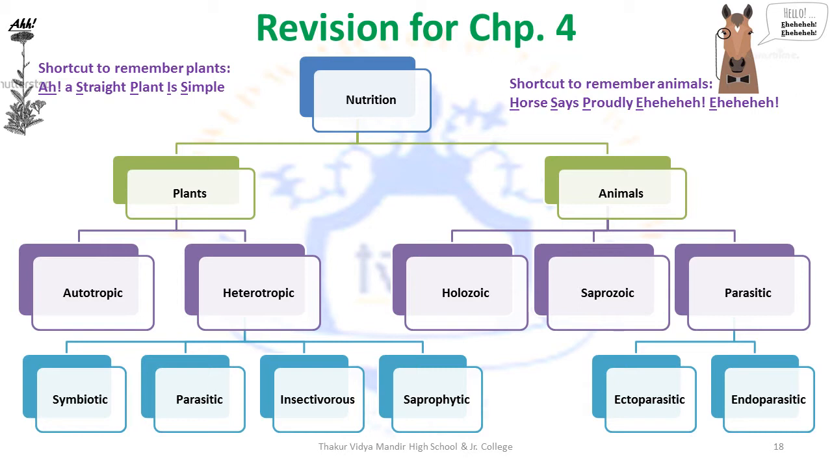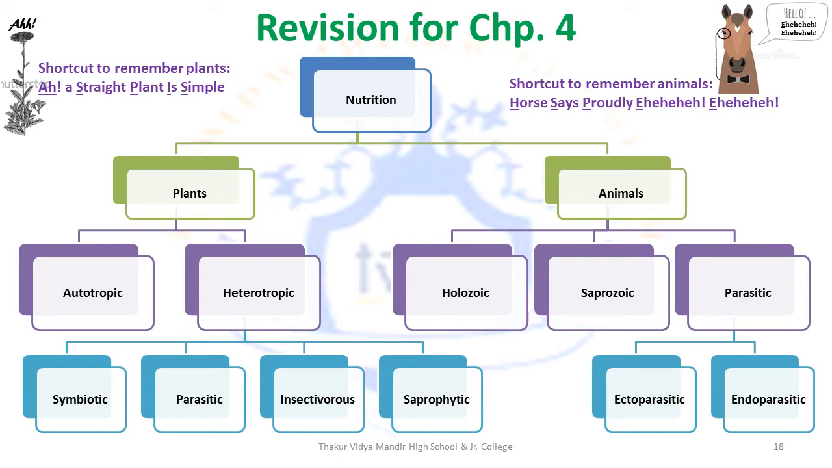Let's move on to the shortcut to remember nutrition that is observed in animals. Horse says proudly, wherein H stands for holozoic. Remember whole, which means here the organisms require a whole to consume the food for obtaining nutrients. S stands for saprozoic. Sapro again is sad, which is usually commonly found during death. So saprozoic consumes nutrients from dead bodies.